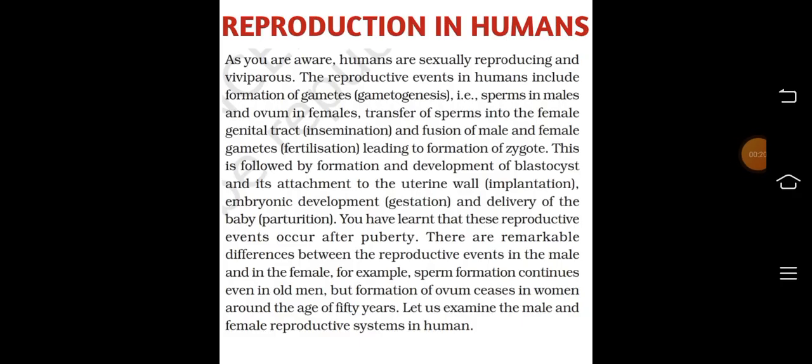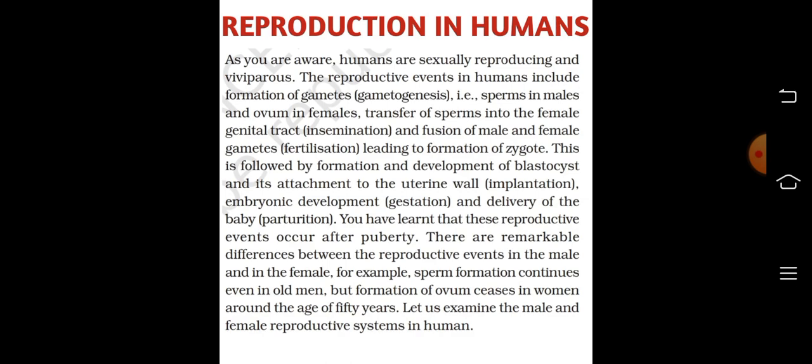Humans. As you are aware, humans are sexually reproducing and viviparous. The reproductive events in humans include formation of gametes, that is sperms in males and ovums in females, transfer of sperms into the female genital tract, and fusion of male and female gametes, leading to formation of zygote. This is followed by formation and development of blastocyst and its attachment to the uterine wall, embryonic development, and delivery of the baby. You have learned that these reproductive events occur after puberty.